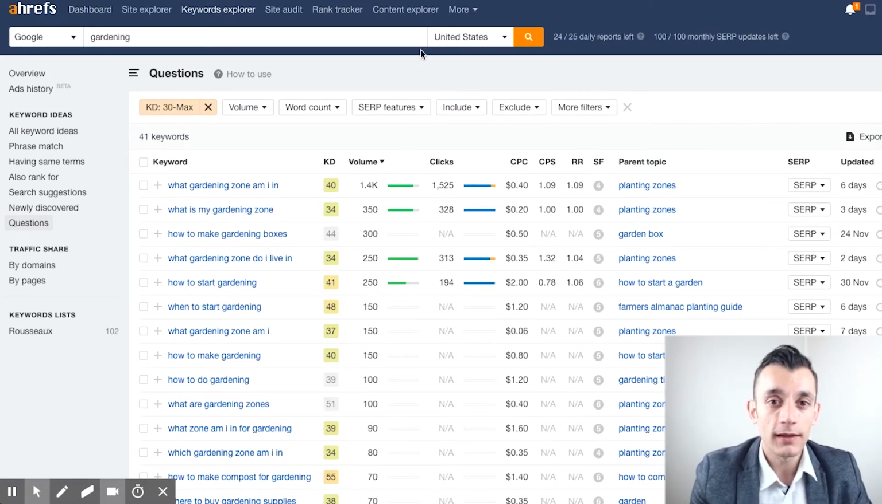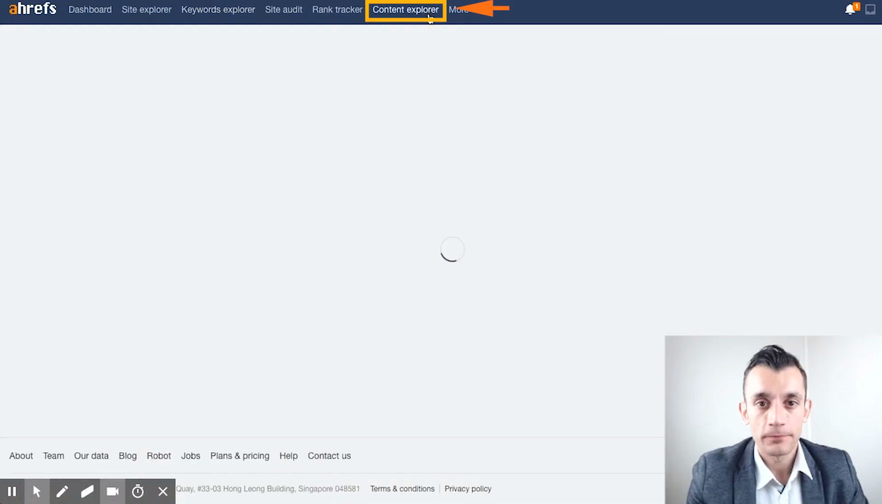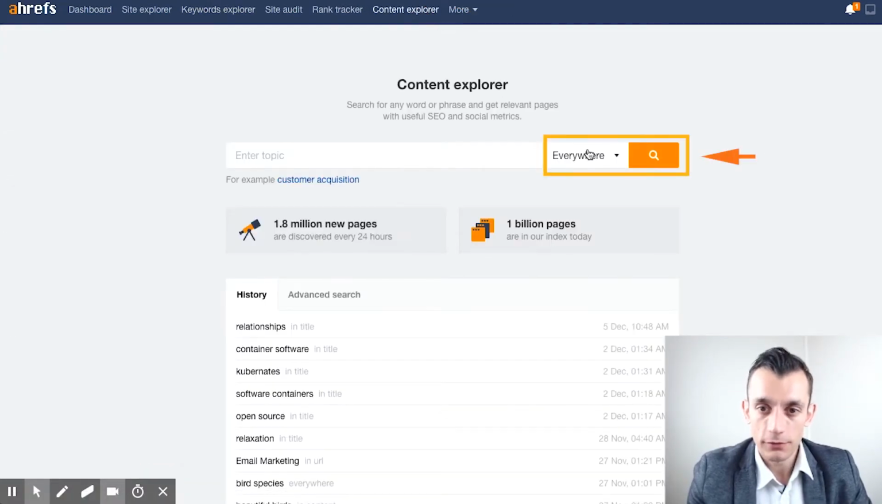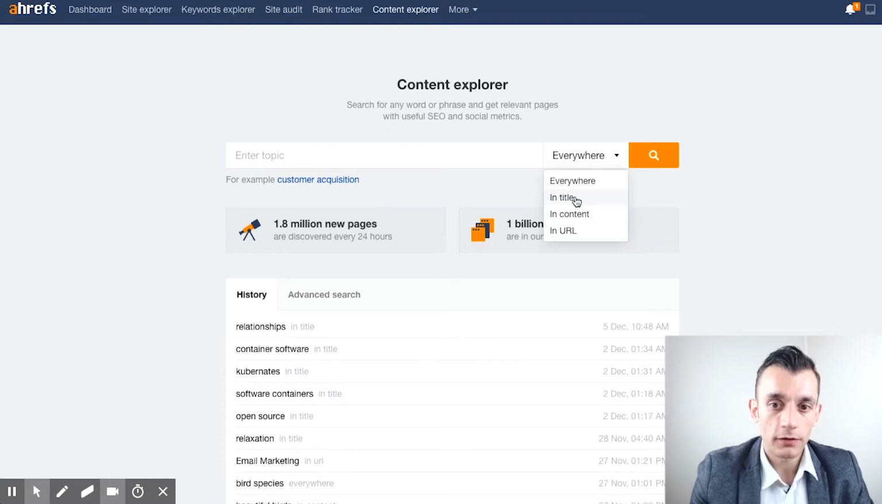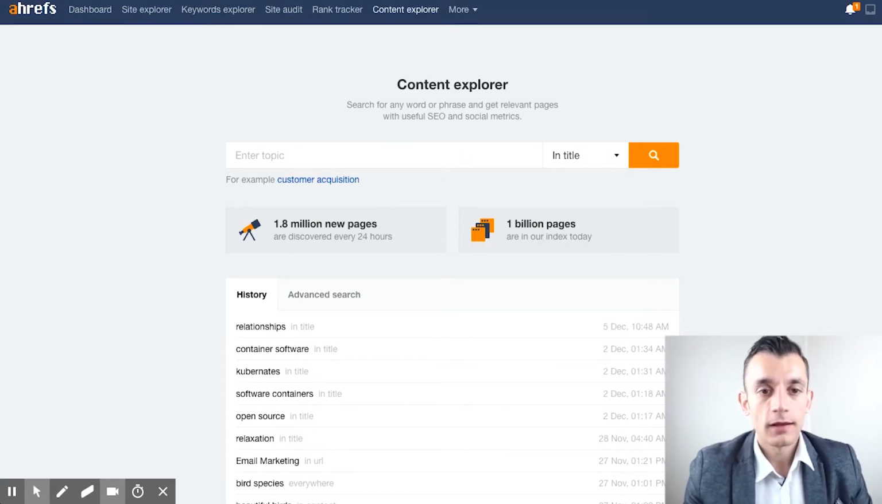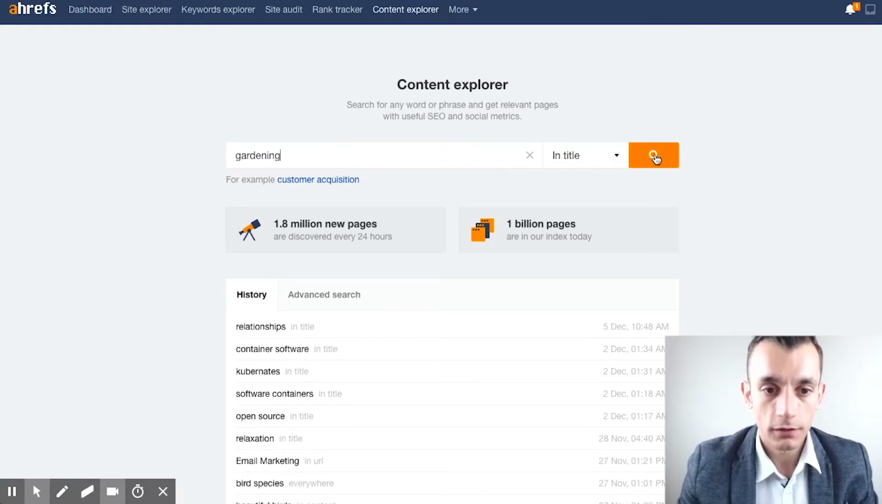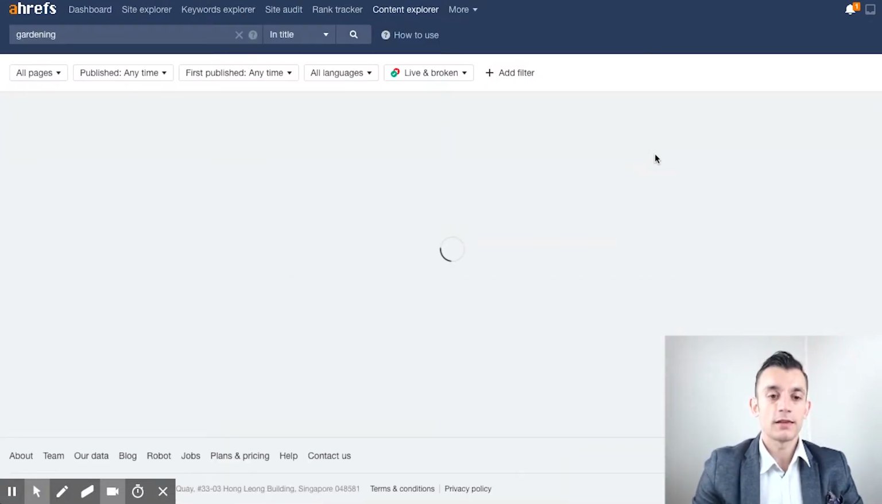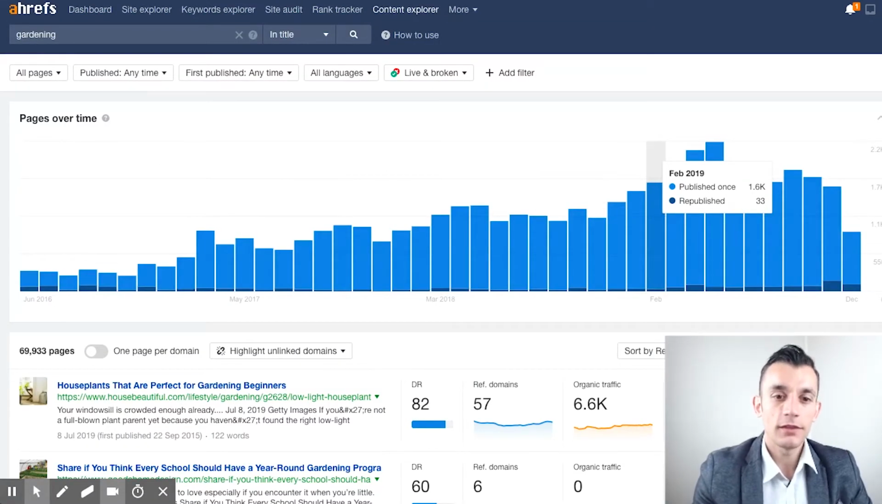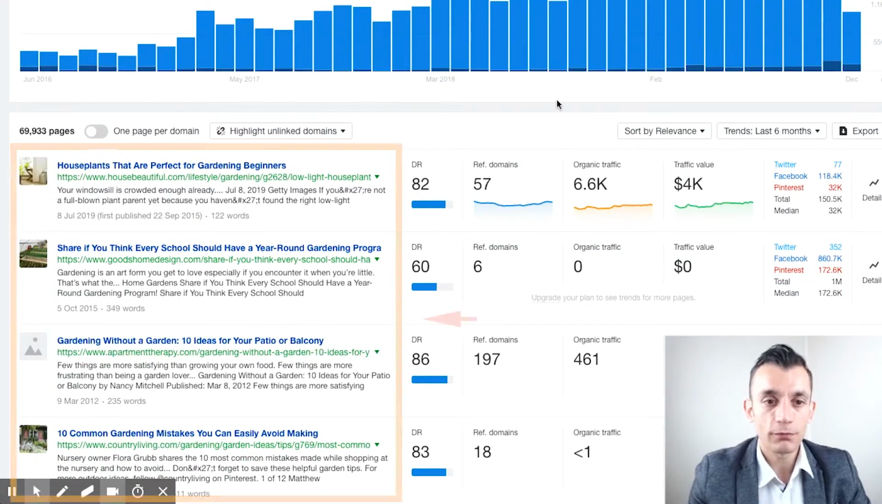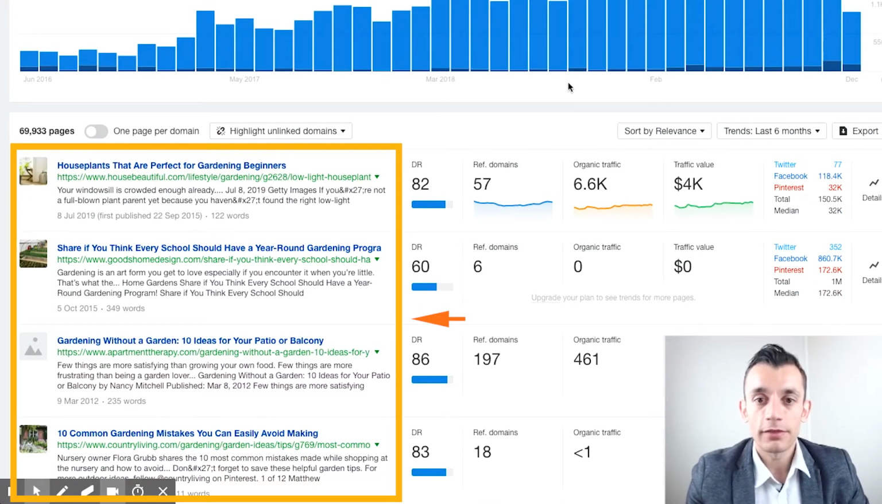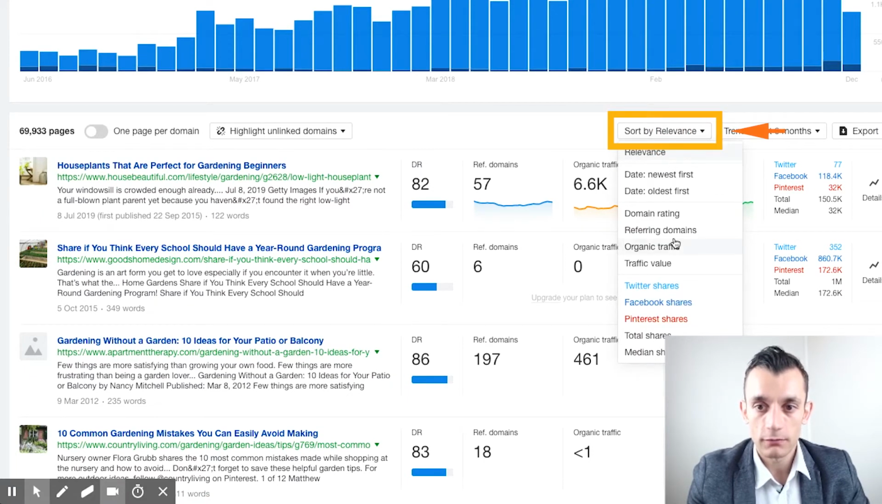So all you have to do is click the Content Explorer here and change this drop-down box to in title, and then just type in your keyword again. So let's stick with gardening. Okay, let's click the search button here. And this is going to show you a list of really popular pieces of content that have links, right? So you want to sort this section by referring domains here.